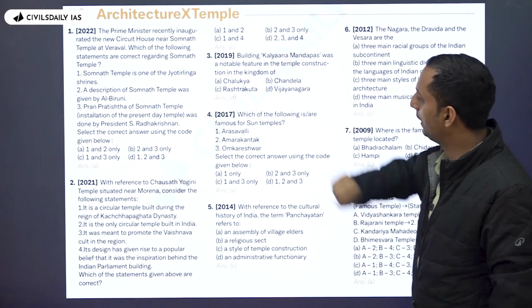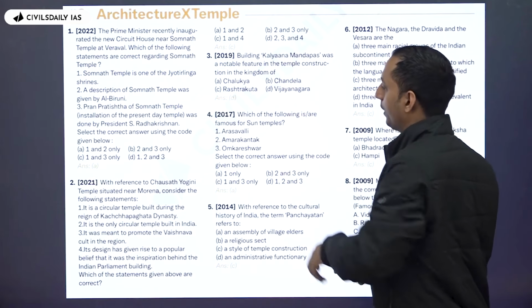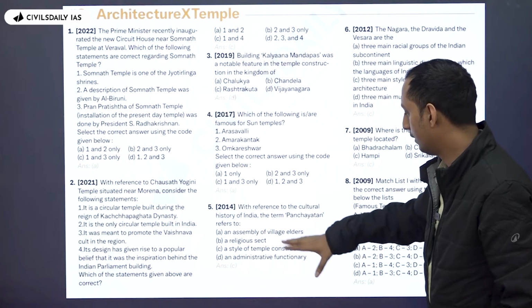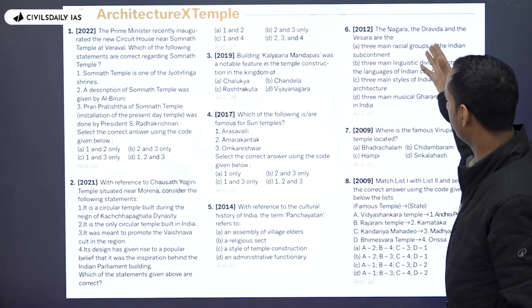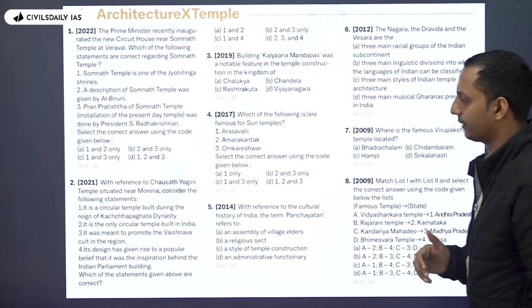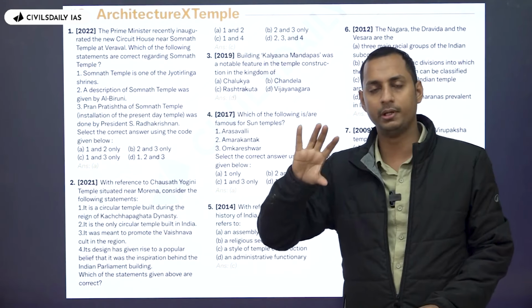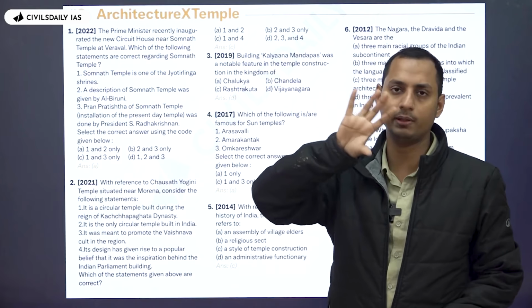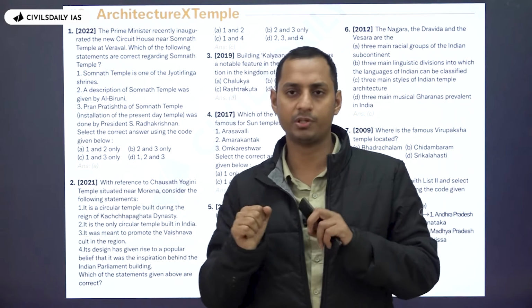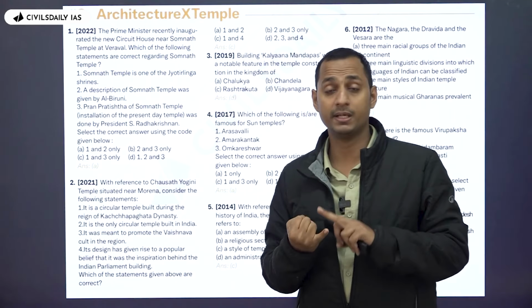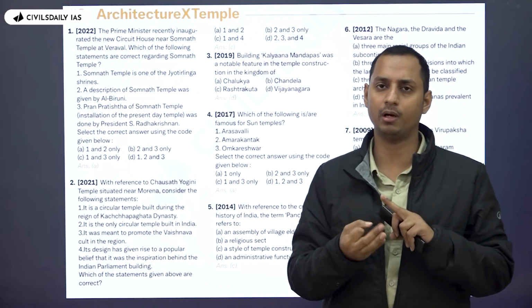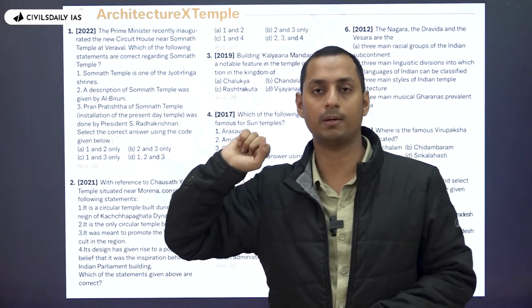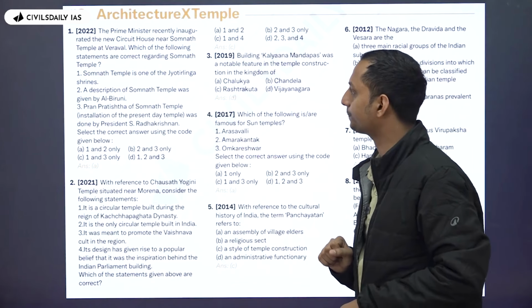So you can see here, in 2019 UPSC asked about Kalyana Mandapas, Sun Temples, Panchayatana, Nagara, Dravida, and the rest are simple questions. So mostly have an idea regarding all the important temple architectures out there. Which of the following are Sun Temples? The basic features regarding Nagara, Dravida, etc., and the important examples regarding the same as well.